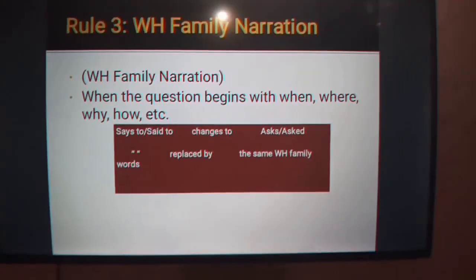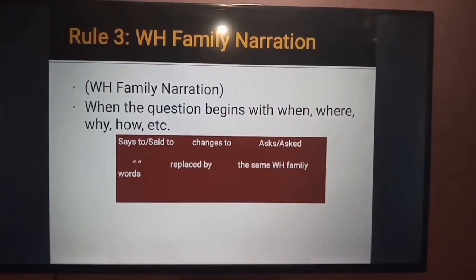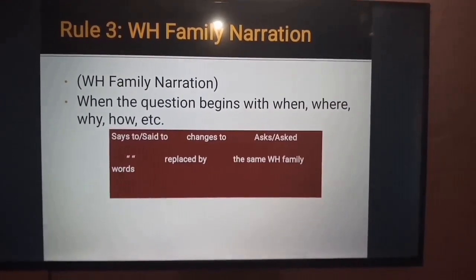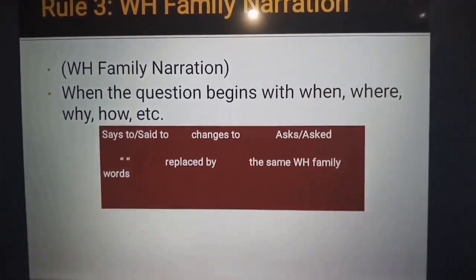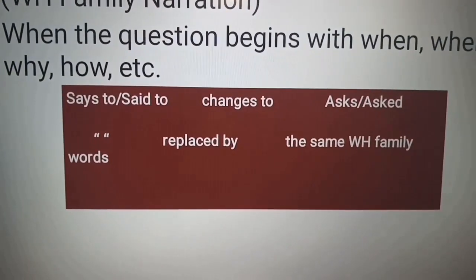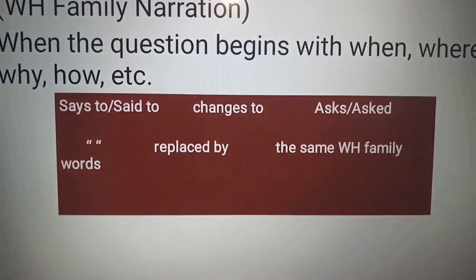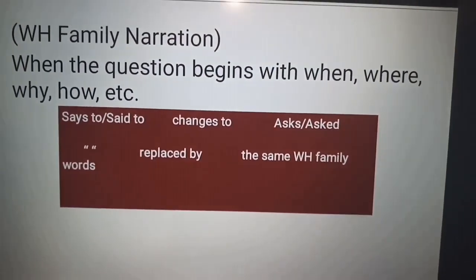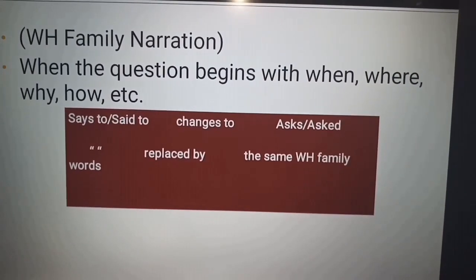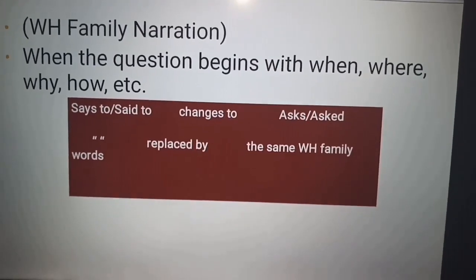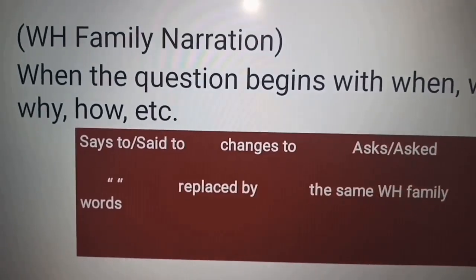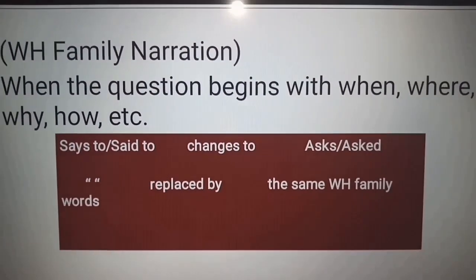Whenever you find a question that begins with WH and ends with a question mark, you have to replace your inverted commas by the same WH word with which the question begins. And for obvious reasons, your says to or said to will change to asks or asked.